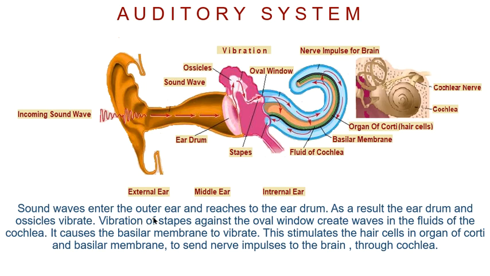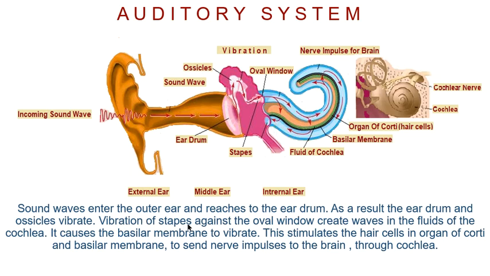Sound waves enter the outer ear and reach the eardrum. As a result, the eardrum and ossicles vibrate. Ossicles means the small bones which are present inside the middle ear, which we are going to study in detail in the coming slides. Vibration of stapes means the vibration of the middle ear bones, inside which the stapes is one bone. The oval window is also a part of the middle ear which we are going to study.